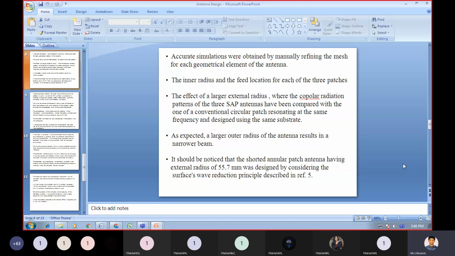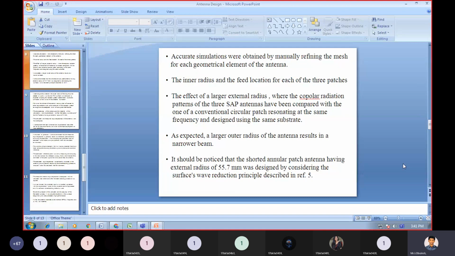The effect of a larger external radius: the copolar radiation patterns of the three SAP antennas have been compared with the one of a conventional circular patch resonating at the same frequency and designed using the same substrate.